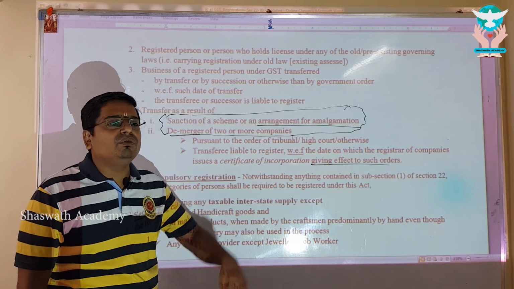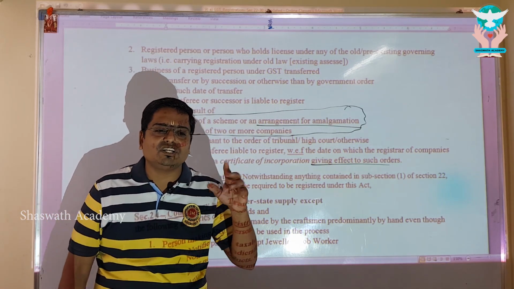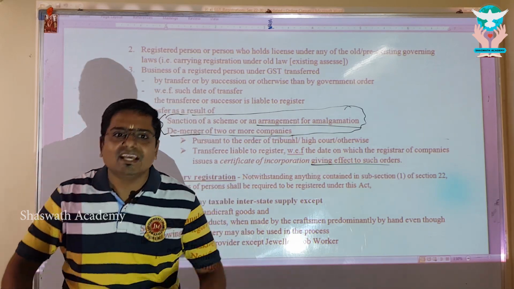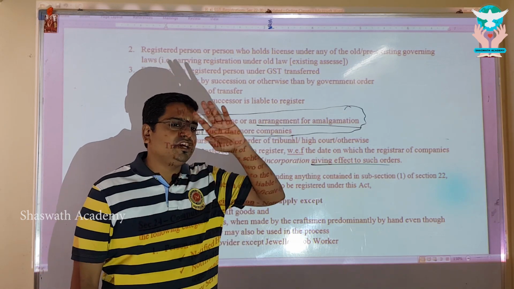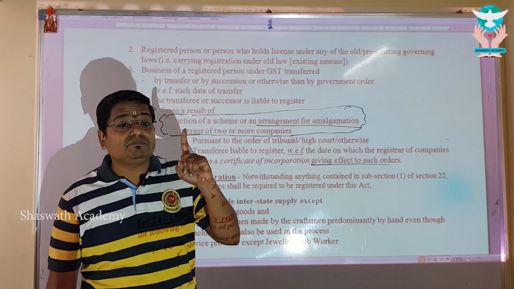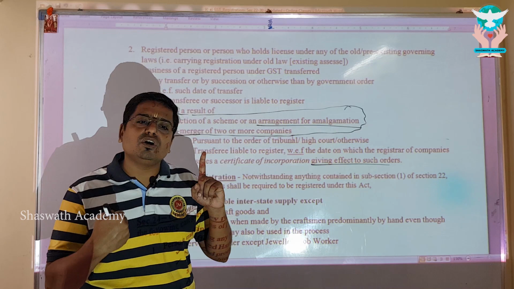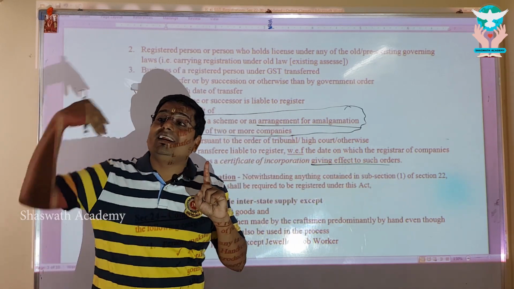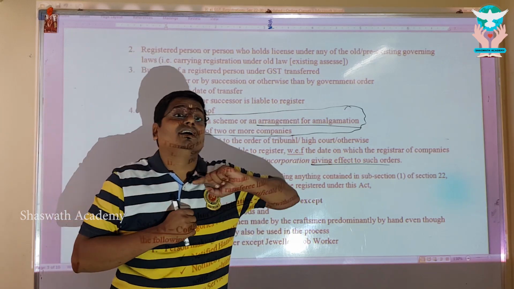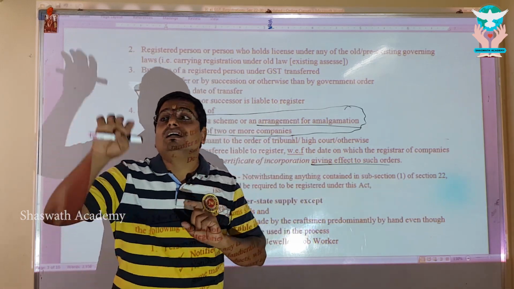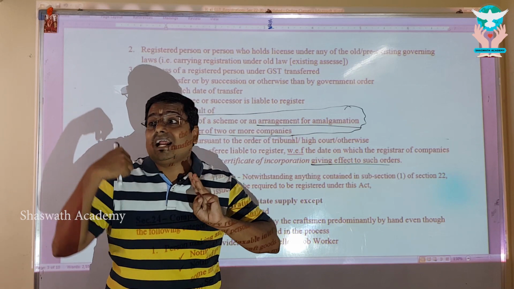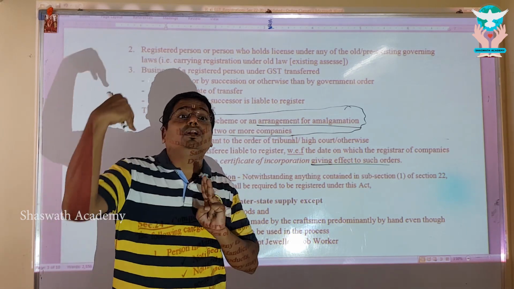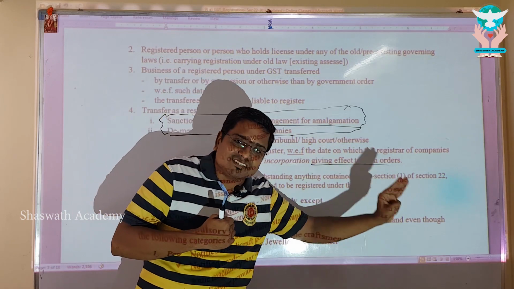Everybody? So now let me consolidate the first section, which is section 22. We are knocking down the first section. What does it say? It says that subject to conditions you are liable to register. First, subsection 1, based on turnover: if your turnover exceeds the threshold limit, register. Subsection 2: if you are already a registered person under the old law, register under the new law. Subsection 3: if you are transferring the business as a going concern, as a succession, to anyone else, the new person is liable to register.